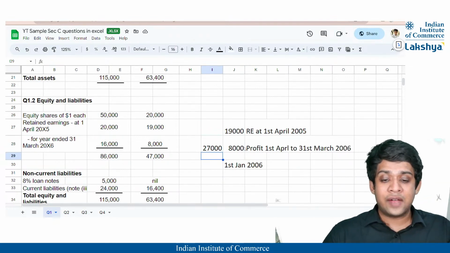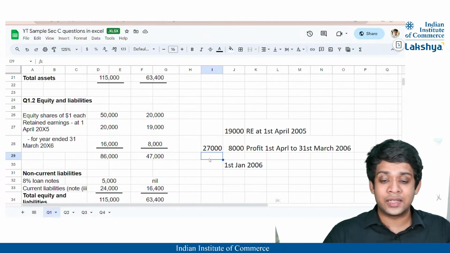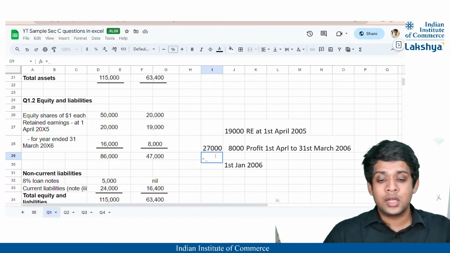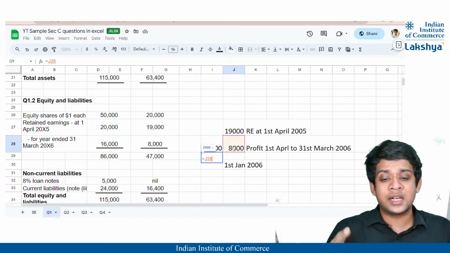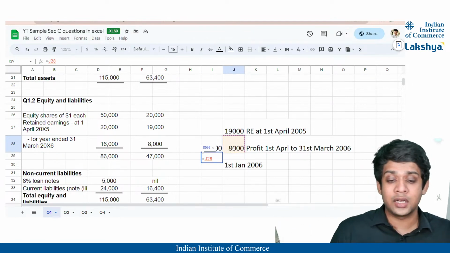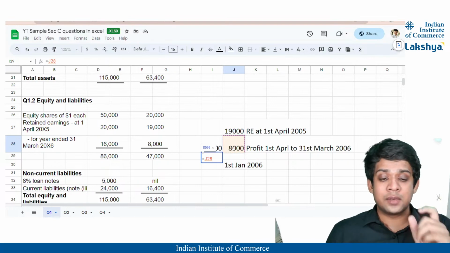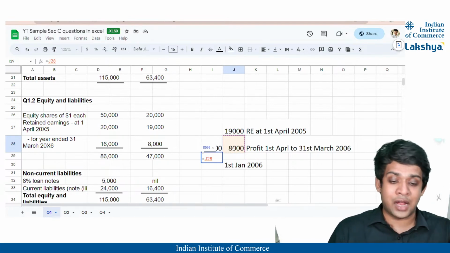But we have acquired the subsidiary only 3 months ago, correct? So from this 8,000, 9 months relate to the pre-acquisition and 3 months relate to the post-acquisition, correct? That means for us, the profit is for January, February and March.